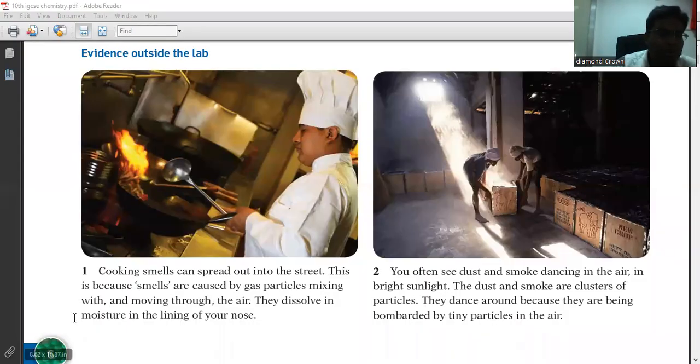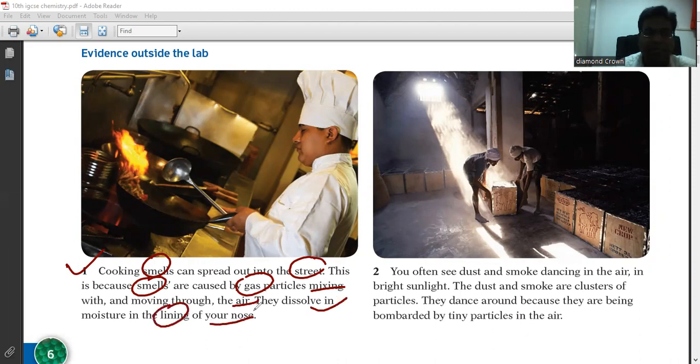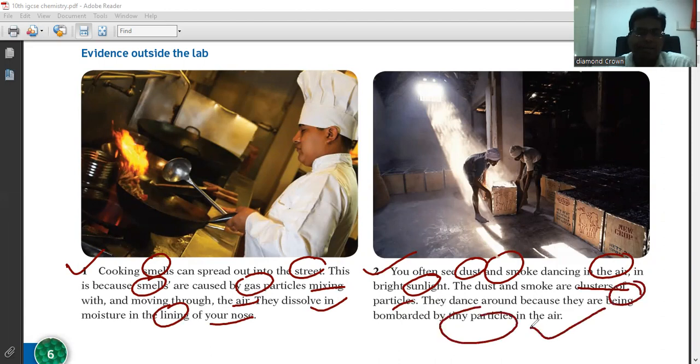In cooking, smells can spread out into the street. This is because the smells are caused by gas particles mixing with and moving through the air. They dissolve in moisture in the lining of the nose, right? So smells spread all around. We often see dust and smoke dancing in the air in bright sunlight. Dust and smoke are clusters of particles. They dance around because they are being bombarded by tiny particles in the air. So this is the evidence for particles which can be seen all around us, right?